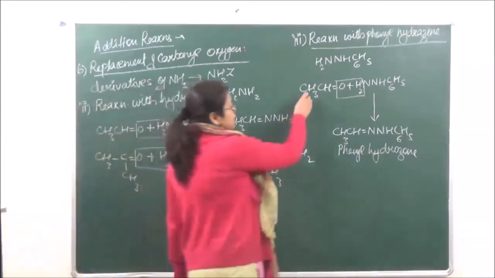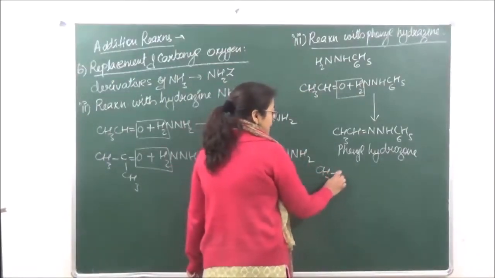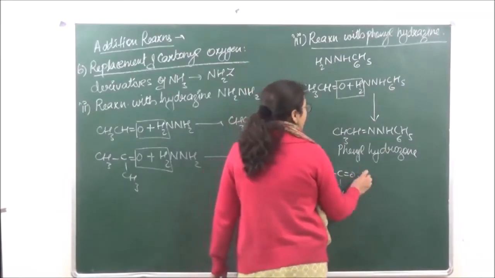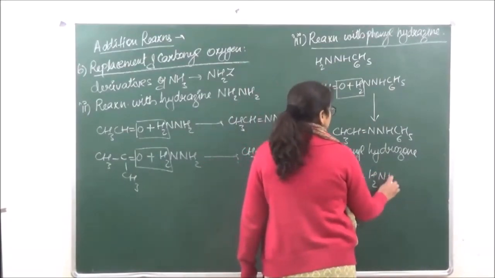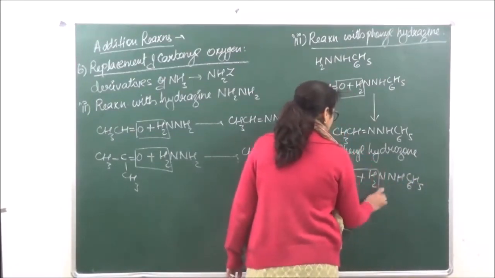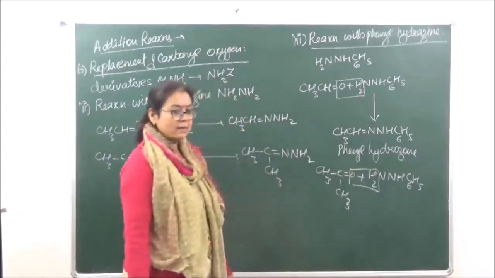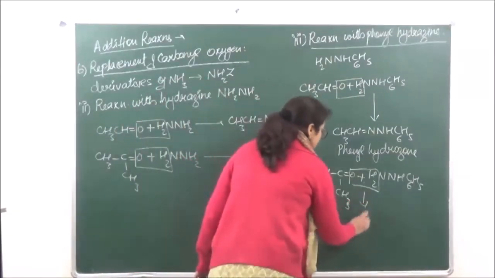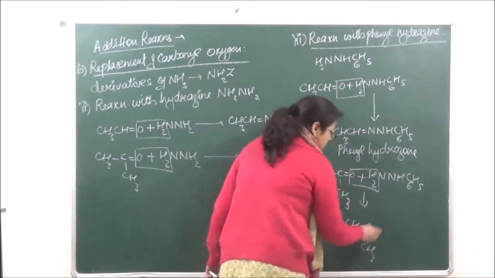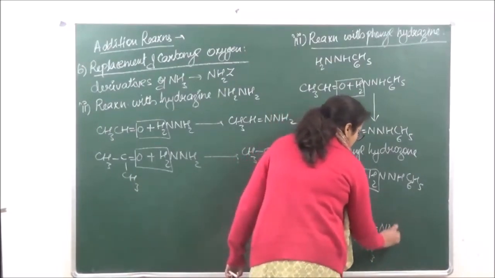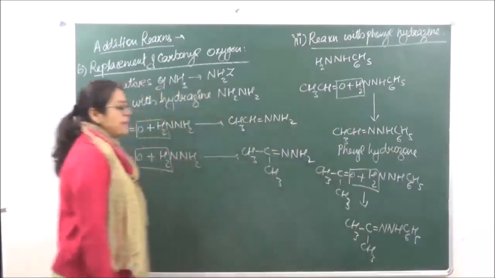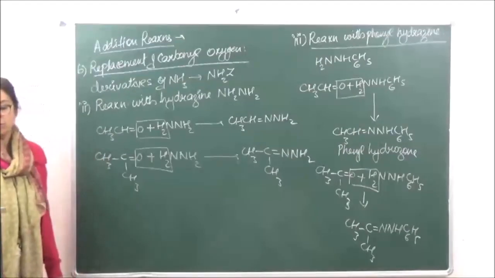So if you're doing this reaction with a ketone, same kind of a mechanism is going to be followed here also. H2O is eliminated and this is going to give us acetone phenyl hydrazone.